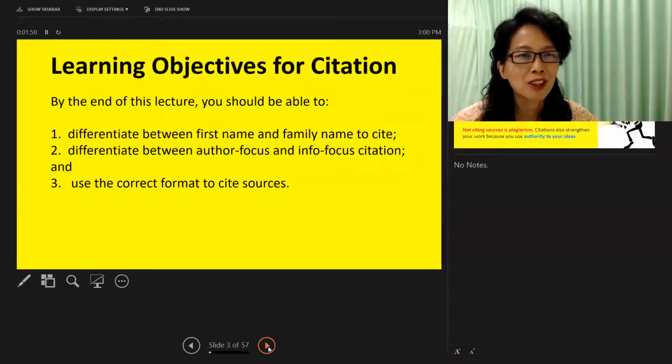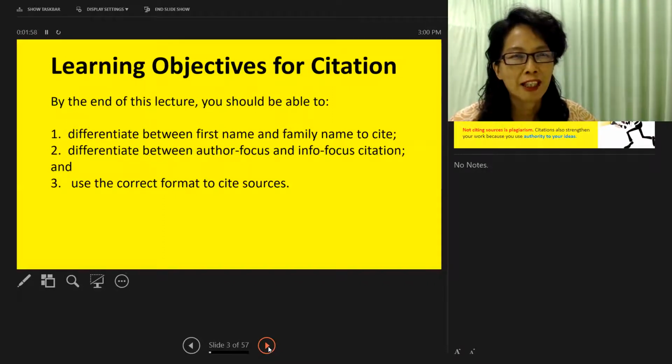After this session, you should be able to: 1. Differentiate between first name and family name. 2. Differentiate between author and information focus in the citation. And 3. Use correct format to cite sources.